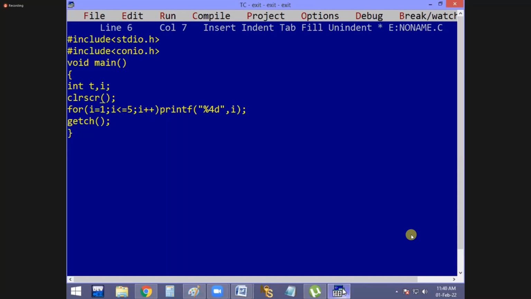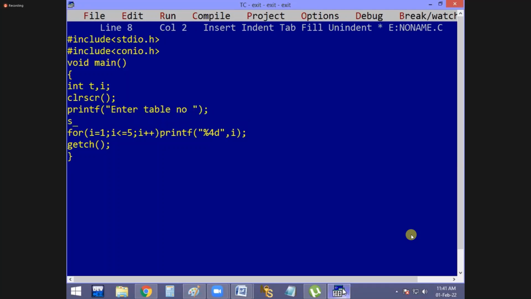T comma I, and printf enter table number. Now scanf percentage D comma T. Now I how many times?